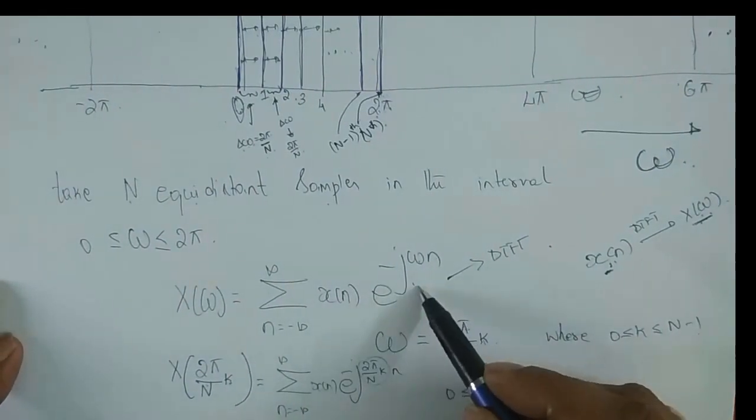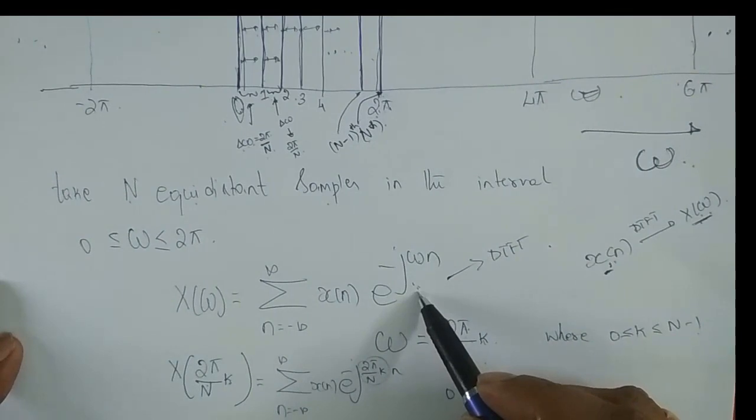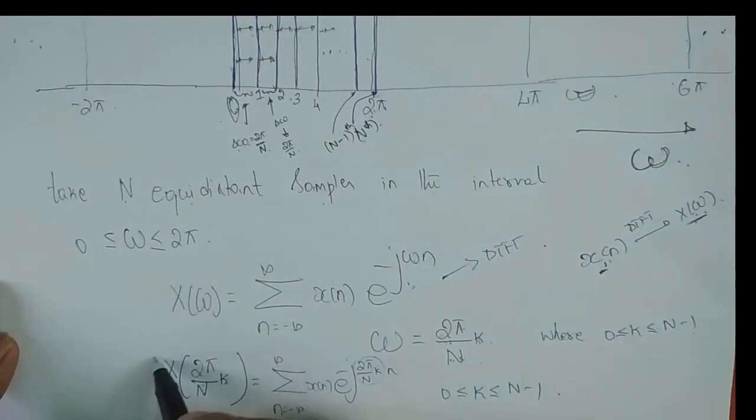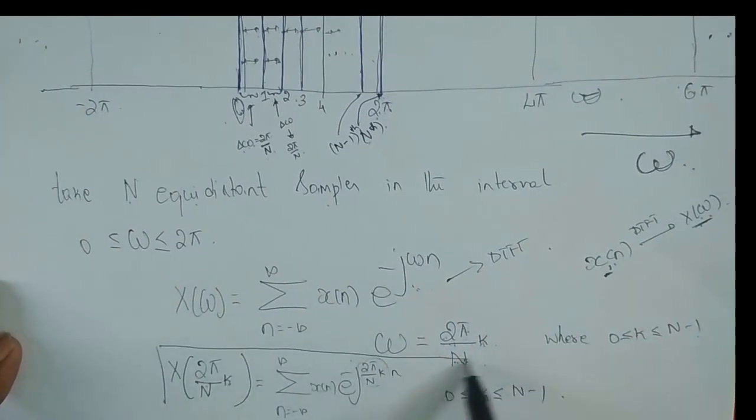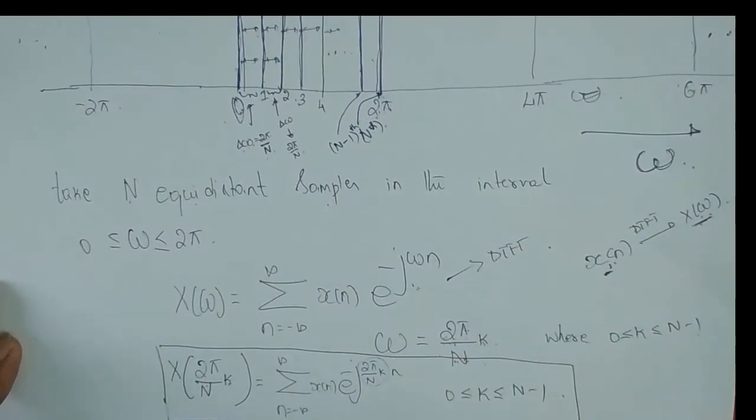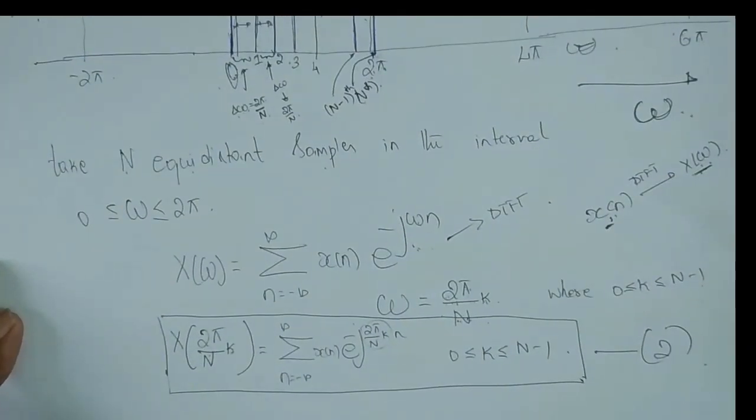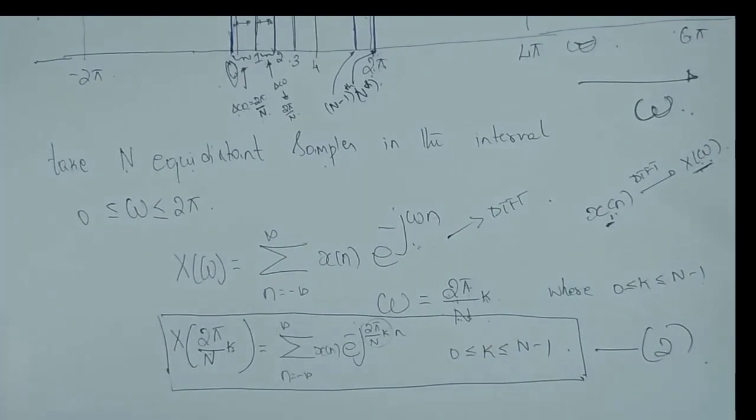Fine. So this is x of omega before sampling, and this equation is after sampling. So we shall call this equation 2. Okay. We still have to continue. We'll continue this derivation in lecture 2.